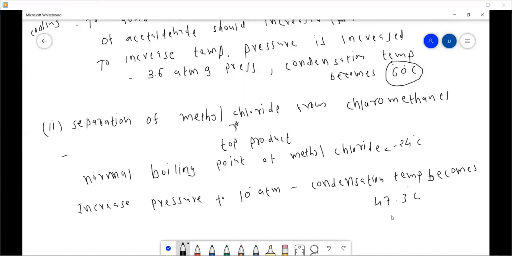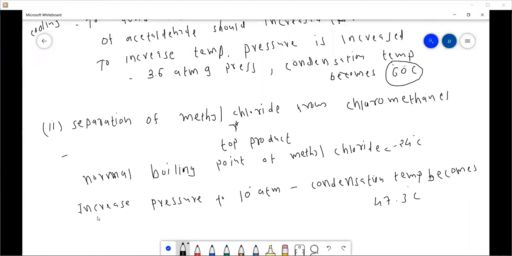That's enough, because now the temperature difference between this condensation temperature and water cooling temperature is sufficient. So in that case, we can use water as a cooling medium.